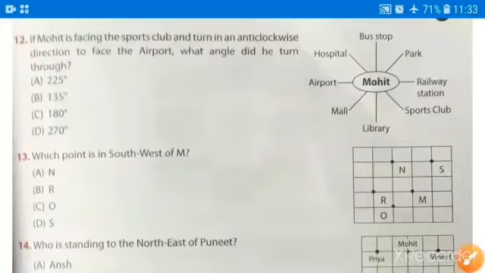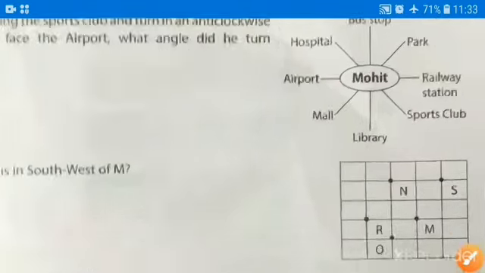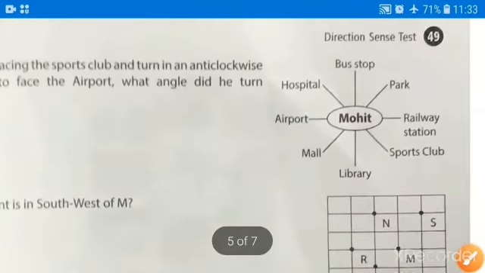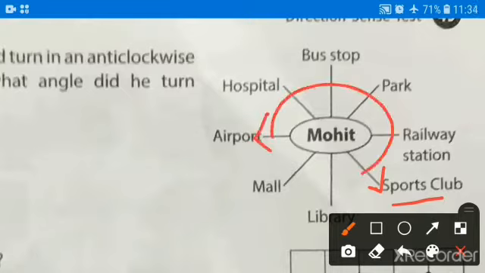Now coming to the next question, that is question number 12. If Mohit is facing the sports club and turns in anti-clockwise direction to face the airport, what angle did he turn through? So Mohit was here and he was facing the sports club. He has to turn anti-clockwise to reach the airport. So how much degree he rotated we have to tell.